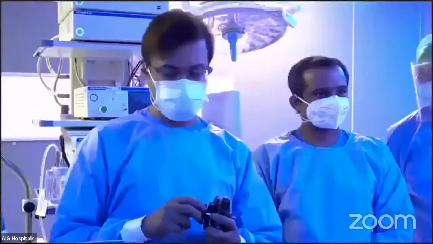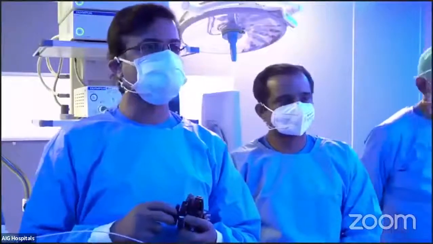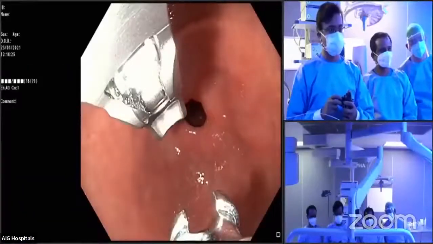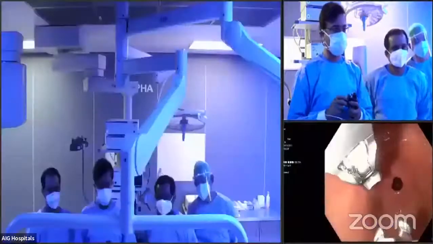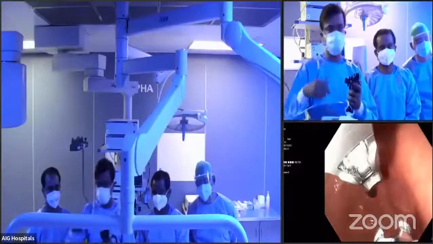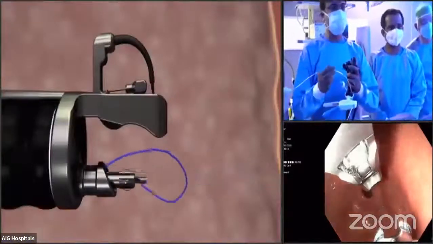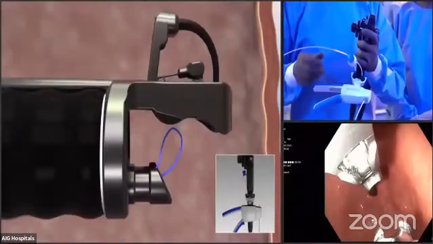Okay. Thank you, Harsh. So we'll straight away go into the procedure. Can I request for the video to be played? So we thought we'll just show you an animation also, how this device looks on the animation. So as you see here, please focus on my hands here. So this is a device already I have mounted, and this is called Apollo Overstitch. Can you just hold on the video for a while?